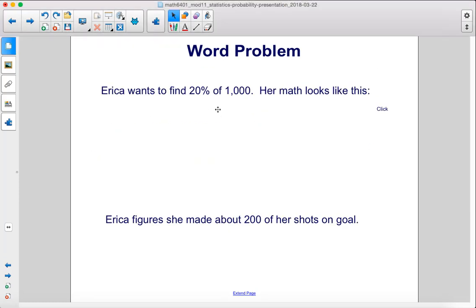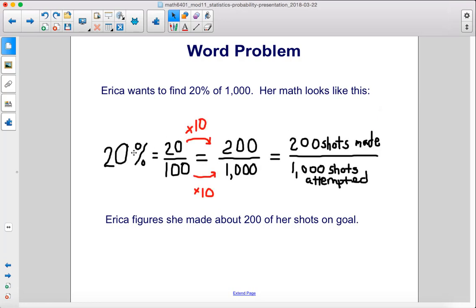Erica wants to find 20% of 1,000. Her math looks like this. 20% equals 20 over 100. You want it to be over 1,000 to see how many out of 1,000 she would get, so she multiplies both top and bottom by 10, and she gets that she makes 200 shots out of 1,000 shots attempted. Erica figures she made about 200 of her shots on goal.